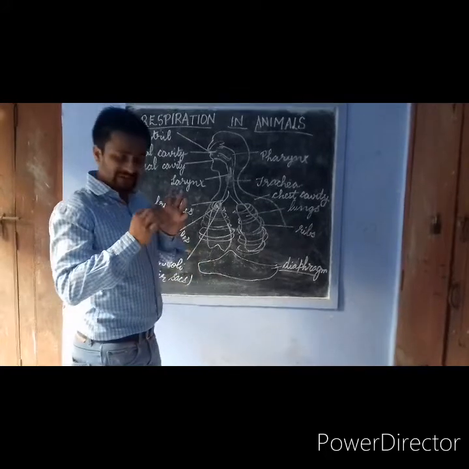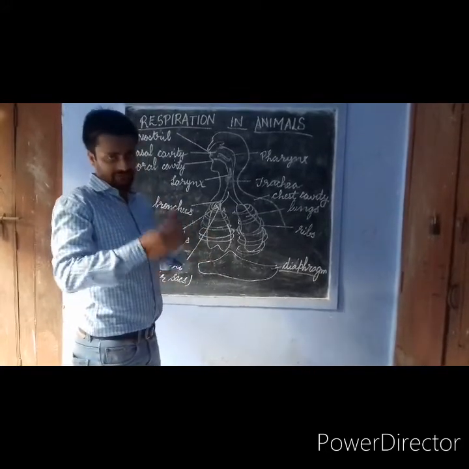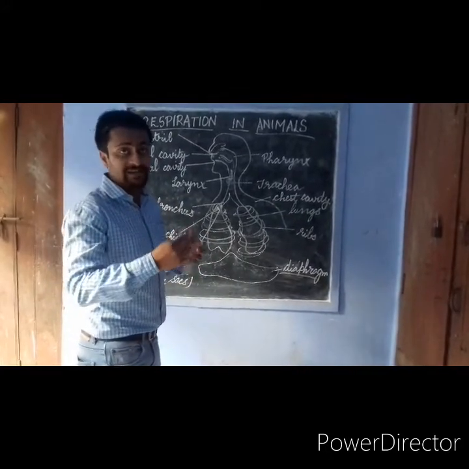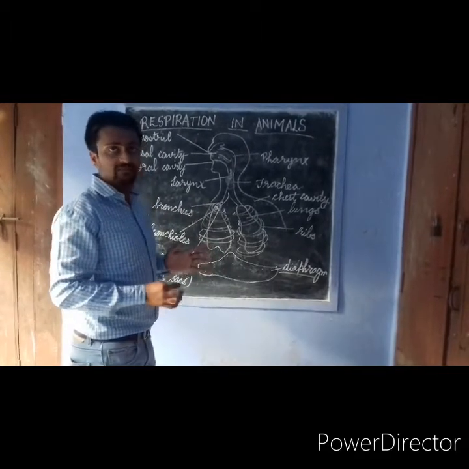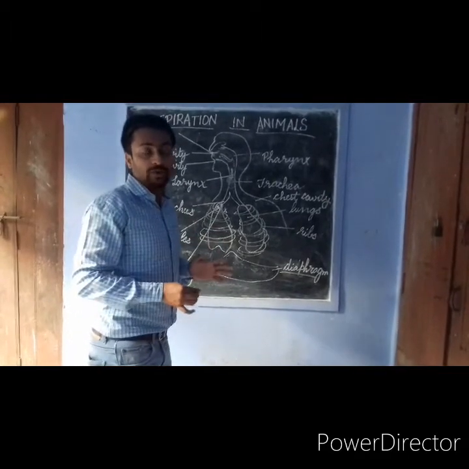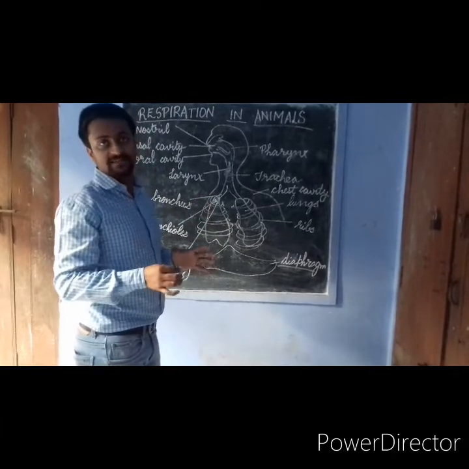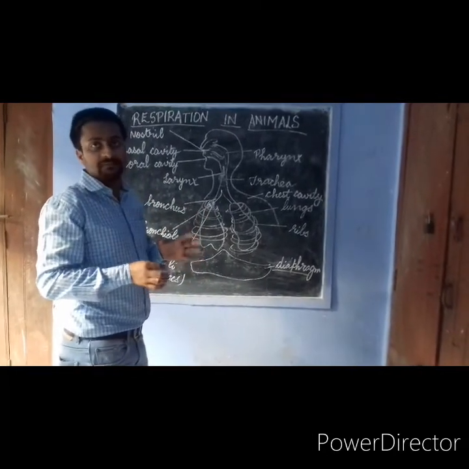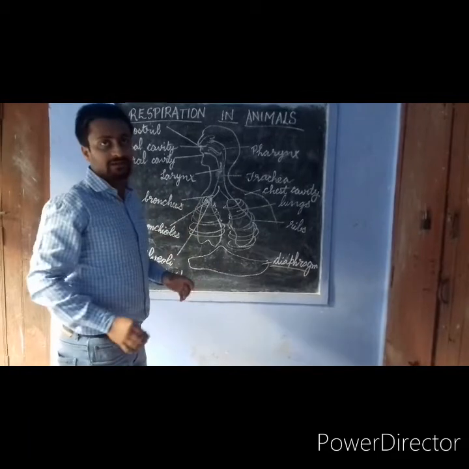These alveoli are very thin-walled, so that the diffusion of gases takes place very easily. Also, these alveoli are provided with blood capillaries, so that gases may be exchanged very easily.